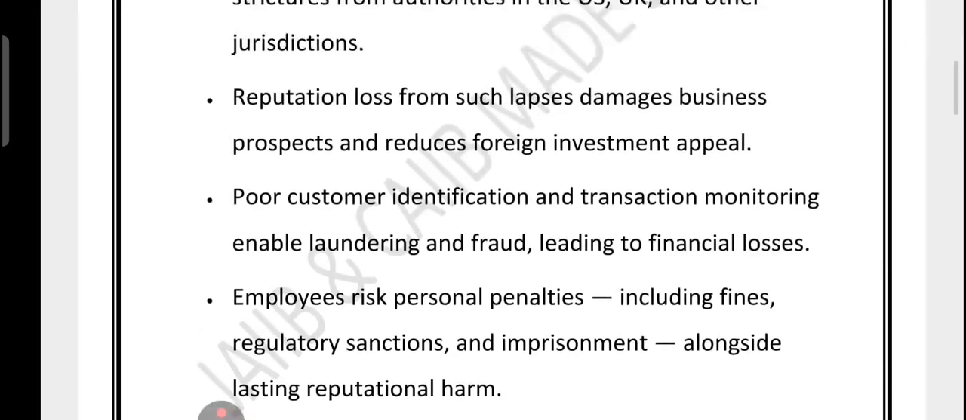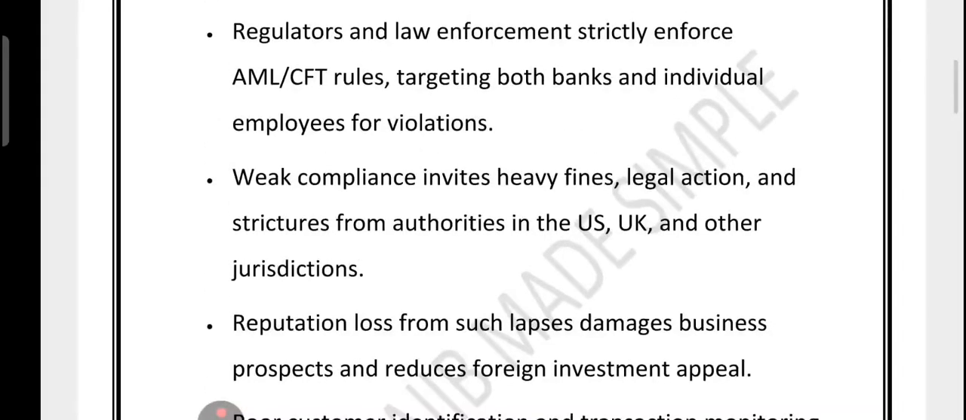So what we have talked about in this slide: I told you that global regulators strictly enforce AML CFT rules on banks and staff. Weak compliance will cause fines, lawsuits, and official warnings. Bad KYC and monitoring, what will happen? Money laundering and fraud risk will be there. Reputation loss will cause less business and foreign investment. And employee risk: personal penalty, ban, and prison.